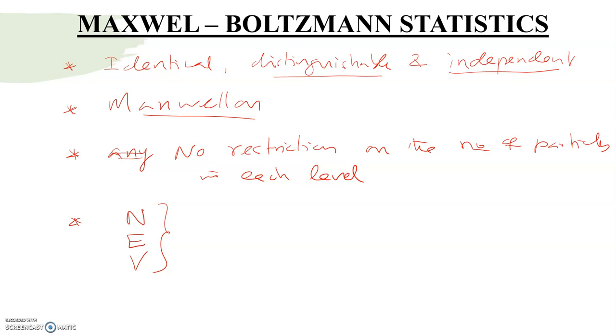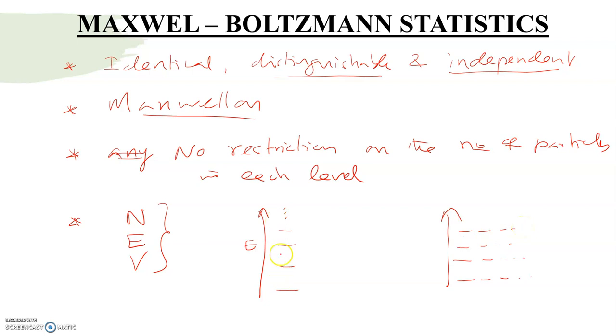Now for distinguishable particles, the particles may have non-degenerate energy levels, or they may have degenerate energy levels. It can be of either type.